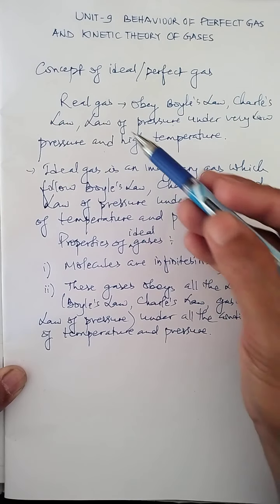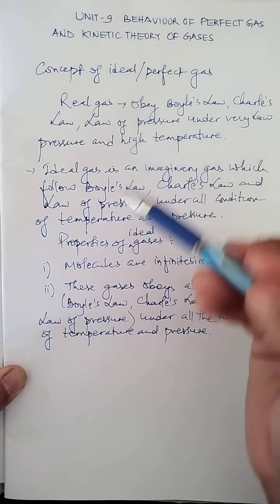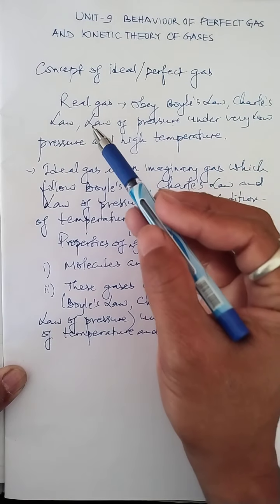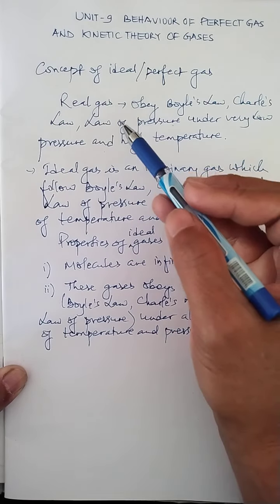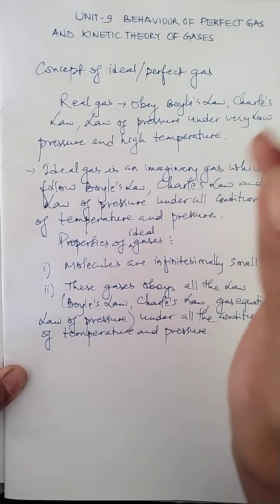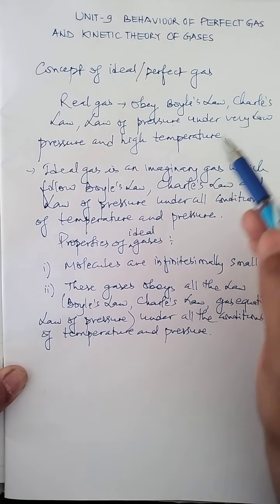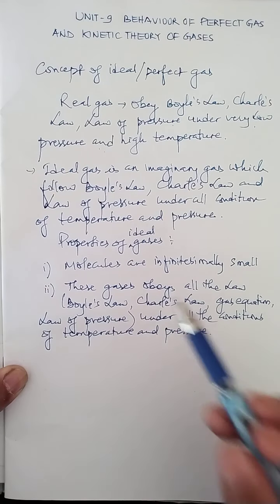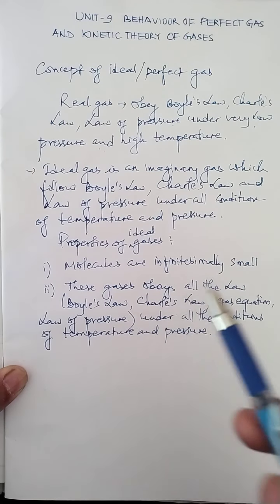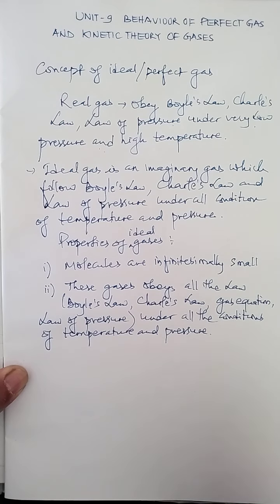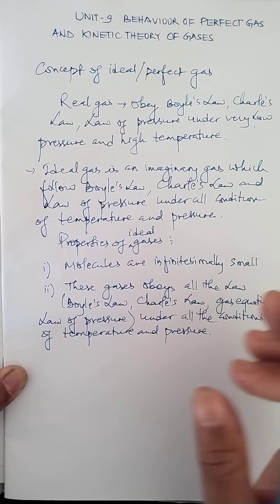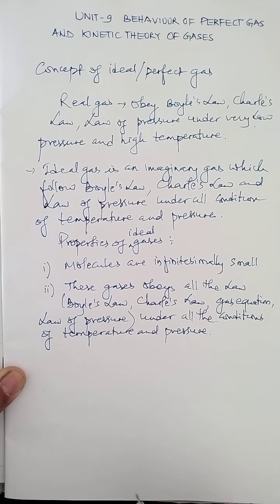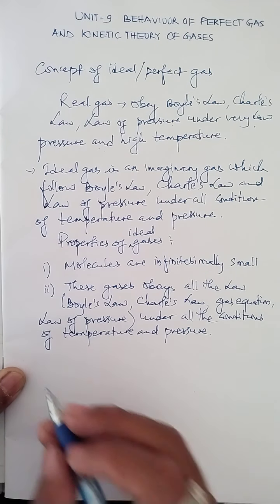Whereas, as I said already, real gases in actual practice do not follow Boyle's law, Charles' law and the law of pressure. If they obey these laws, they obey only approximately, under conditions like very low pressure and very high temperature. Whereas a gas which obeys all these laws under all conditions of temperature and pressure, even at low temperature or low pressure, is called an ideal gas. So this is the number two property of an ideal gas.